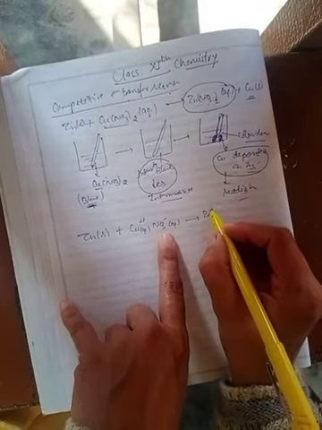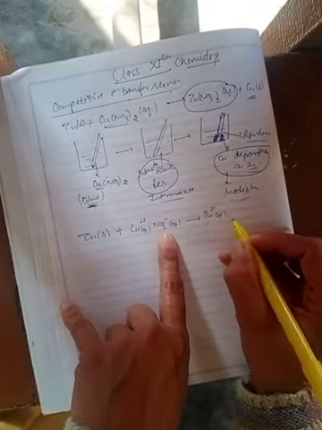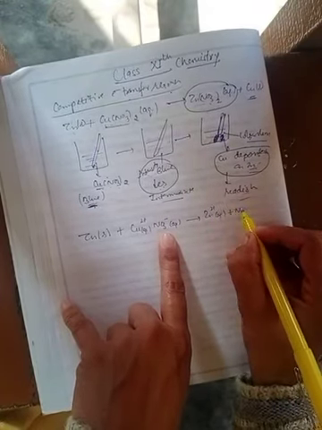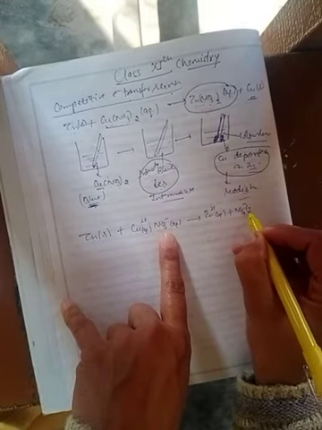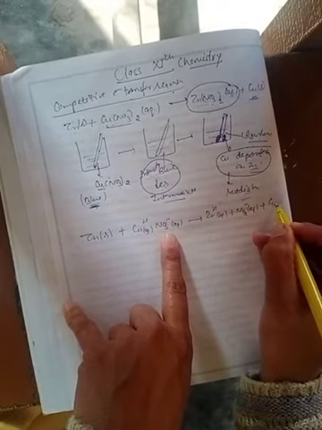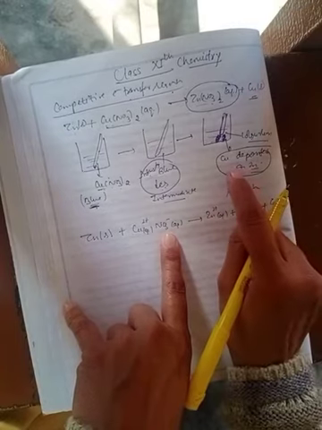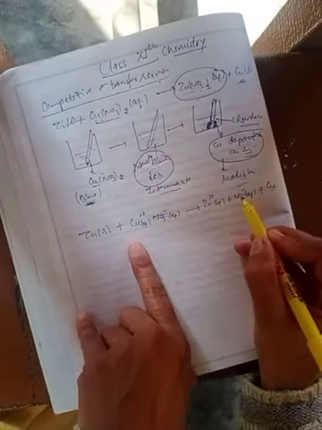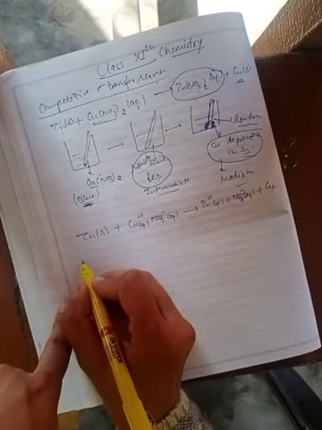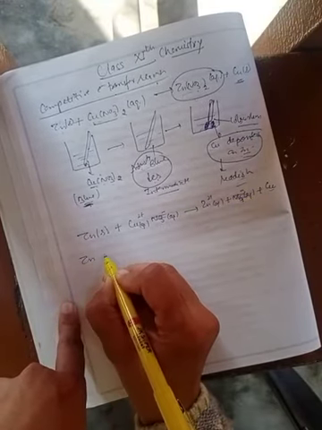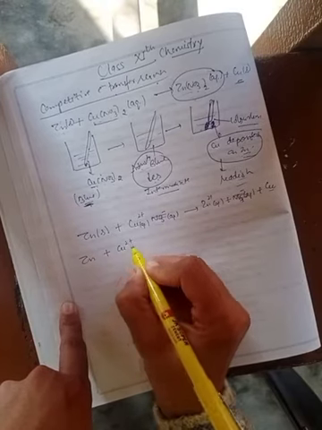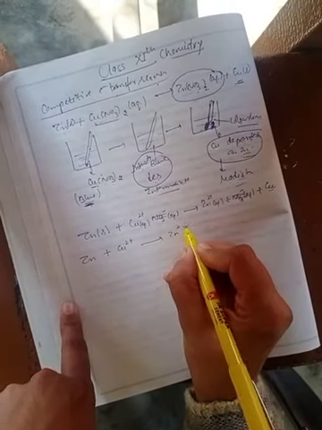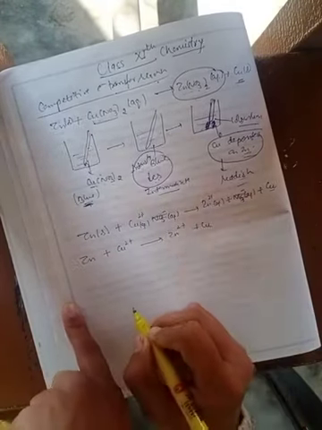Again, this zinc nitrate also dissociates in aqueous solution to produce zinc ions as well as nitrate ion, plus formation of solid copper on the zinc rod. Clear? Now removing the common ion from the solution, the ionic reaction can be written as Zn plus Cu2+ gives Zn2+ plus Cu.